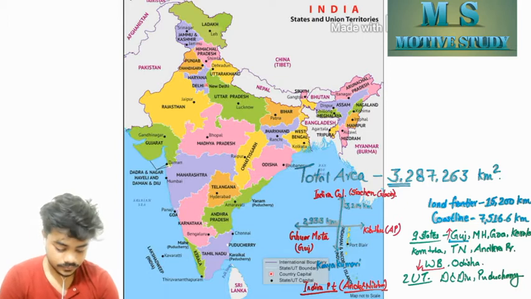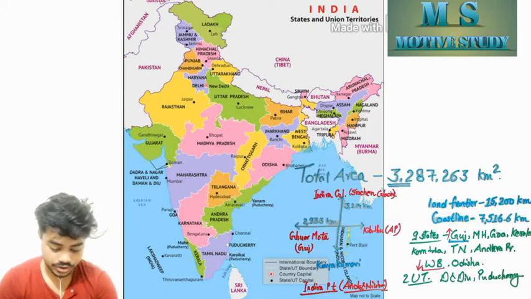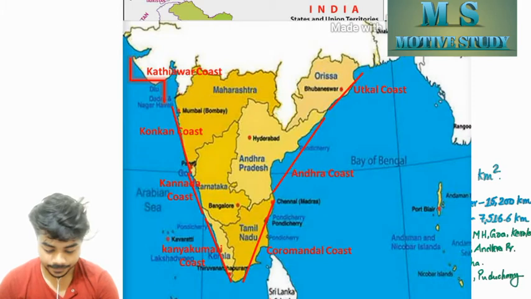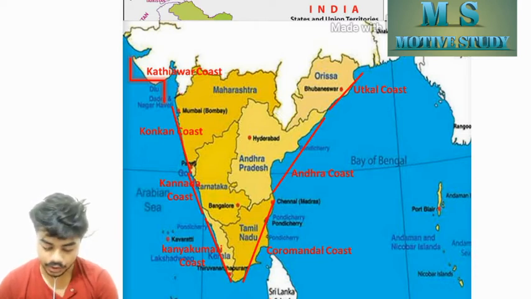Now in the map it is clearly visible what the coastline area is. You can see in the map the important coasts covered by the 9 states: Utkal coast, Andhra coast, Coromandel coast, Kanyakumari coast, Kannada coast, Konkan coast and Kathiawar coast. Okay. Gujarat is the largest and West Bengal is the smallest.